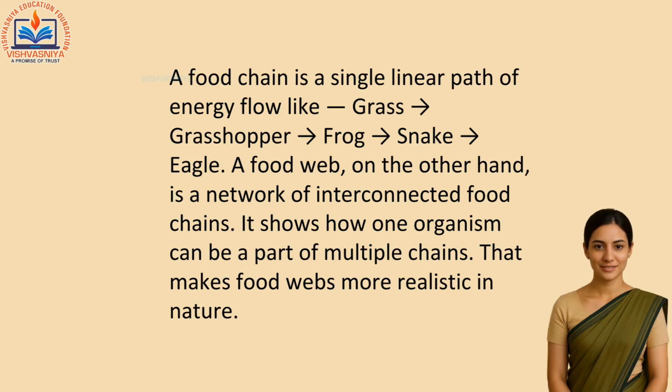Good question. A food chain is a single linear path of energy flow. Like, grass grows in the field. A grasshopper eats the grass. A frog eats the grasshopper. A snake eats the frog. An eagle eats the snake.